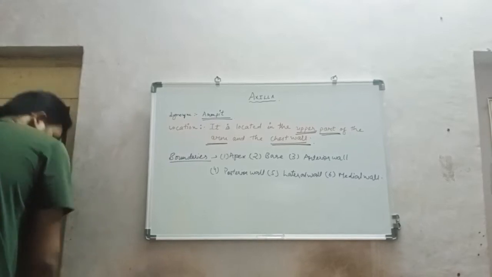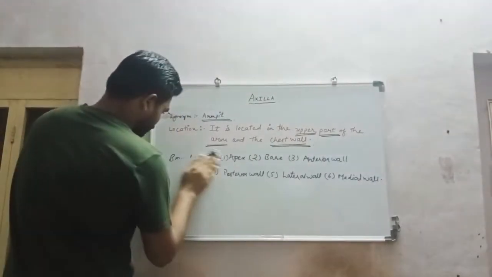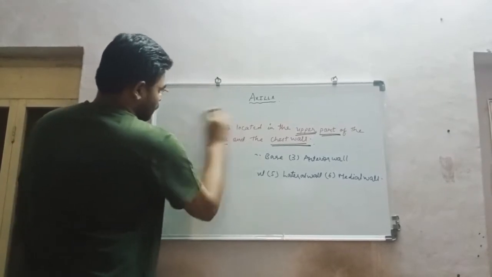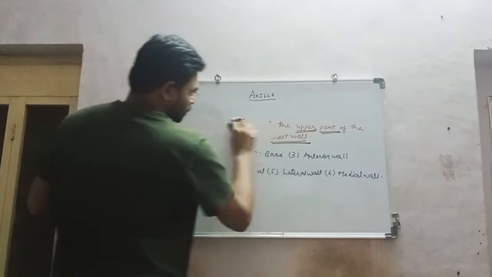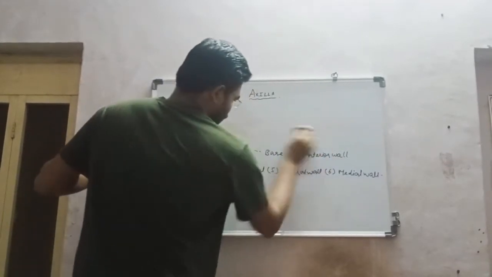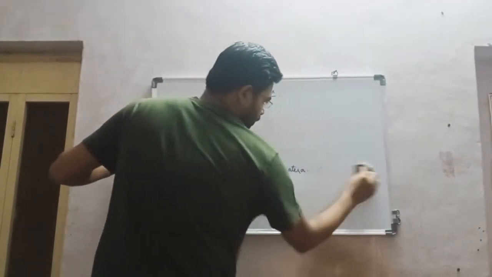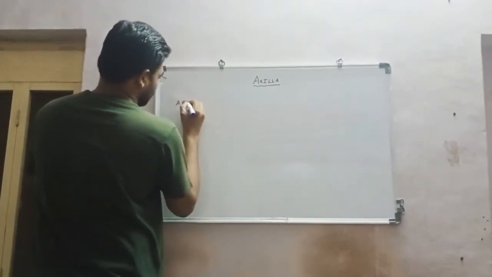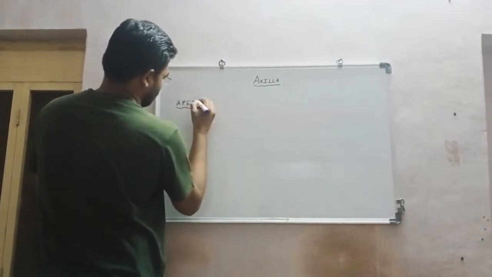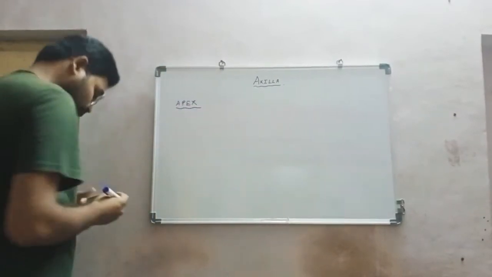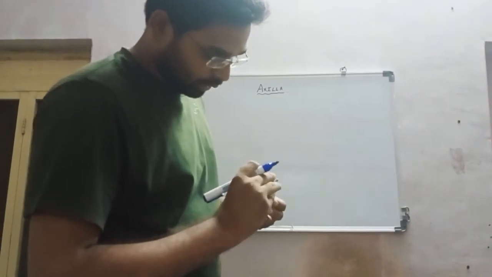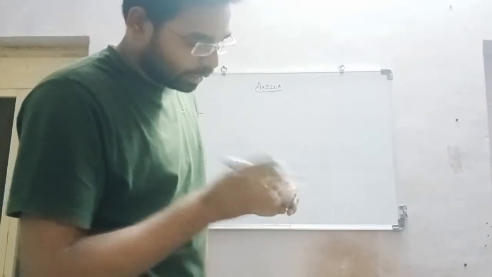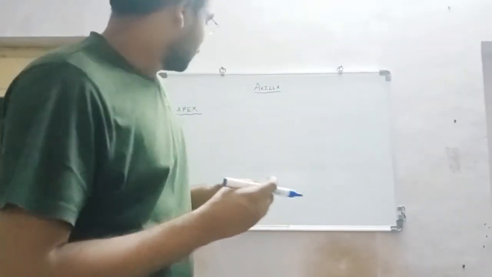First of all, we study the apex. You can see that at the top it is open, and this is known as the apex, which is directed medially towards the root of the neck.